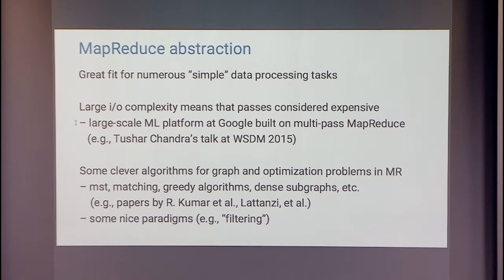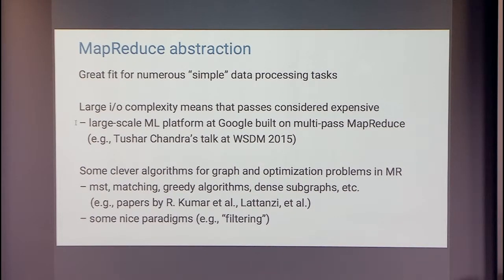Turning to the more theoretical side of things, there's a whole bunch of clever algorithms that people have designed for graph and optimization problems in MapReduce. Typically, log or polylog many passes of MapReduce algorithms. Some examples are minimum spanning tree, matching, greedy algorithms, dense subgraphs, and so on.